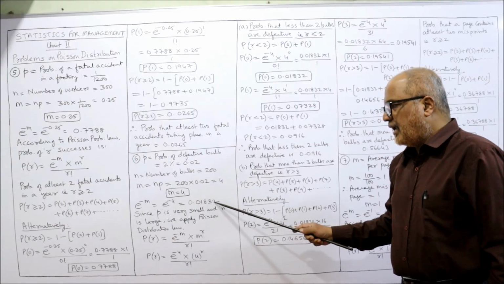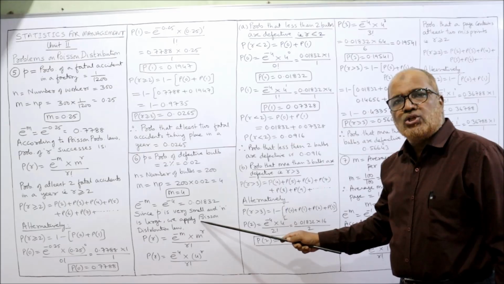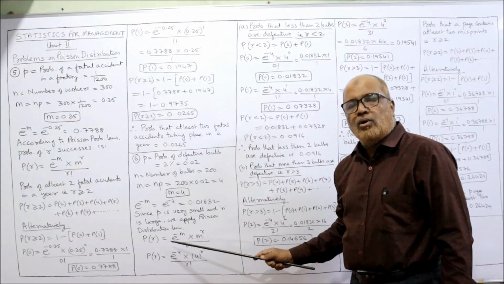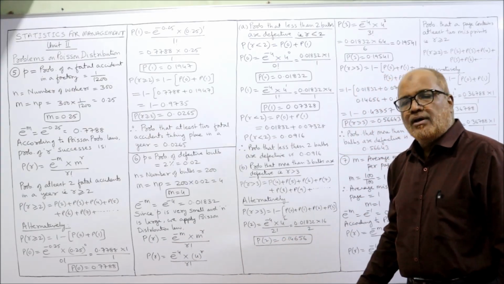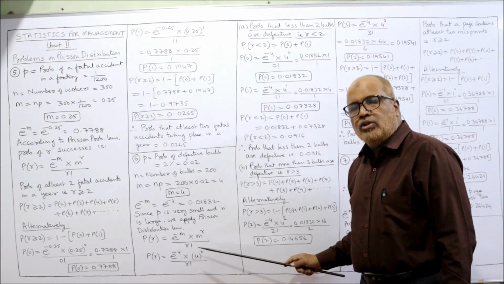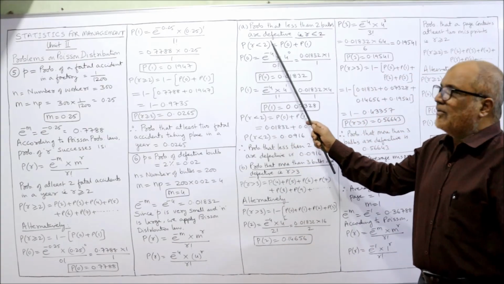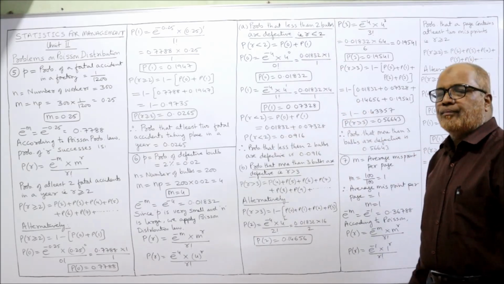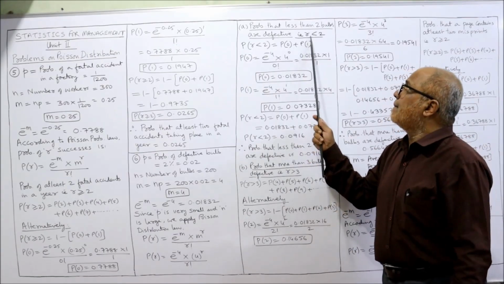Since p is very small and n is large, we apply the Poisson probability law, according to which P of r is equal to e to the power of minus m into m to the power of r by r factorial. That is, P of r is equal to e to the power of minus 4 into 4 to the power of r divided by r factorial. Right? Now one by one question. First question, probability that less than 2 bulbs are defective. Less than 2. That means r is less than 2.